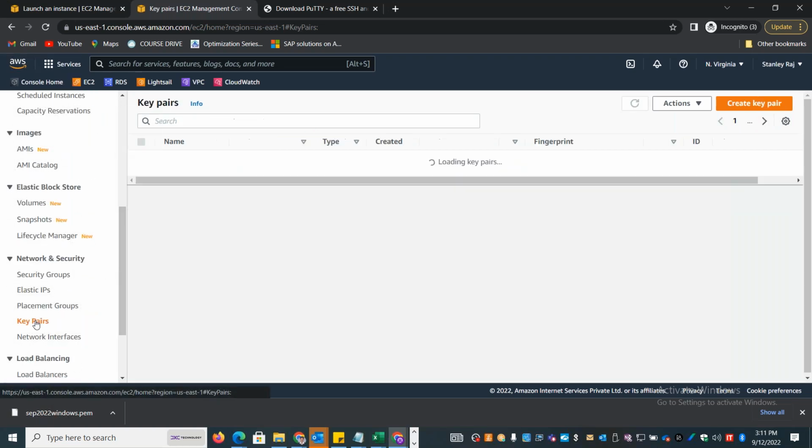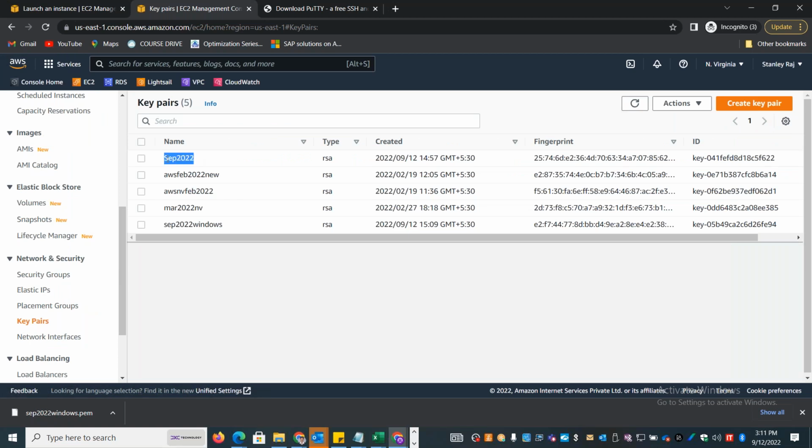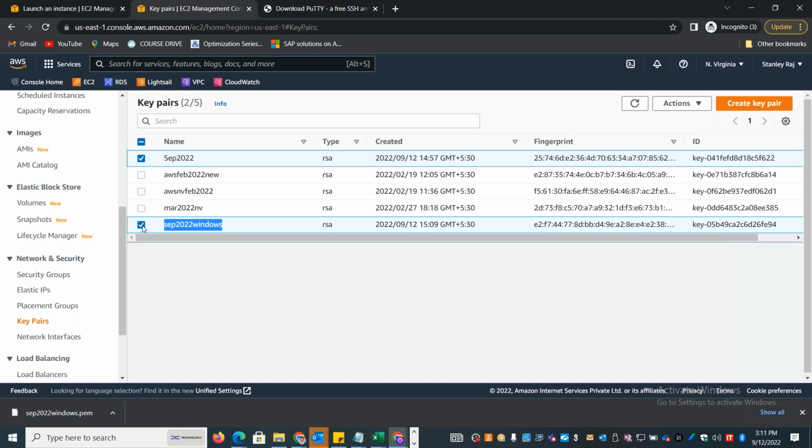All the key pairs that are getting created, you can come and check here. You can get all the key pair details in the key pair console.